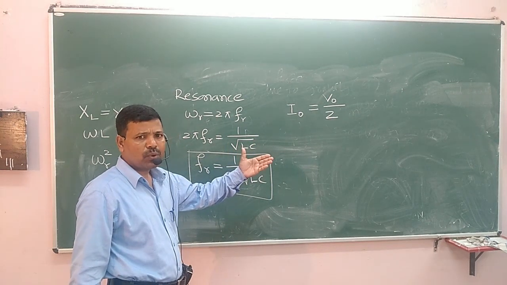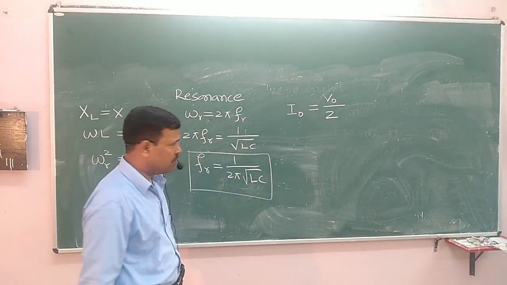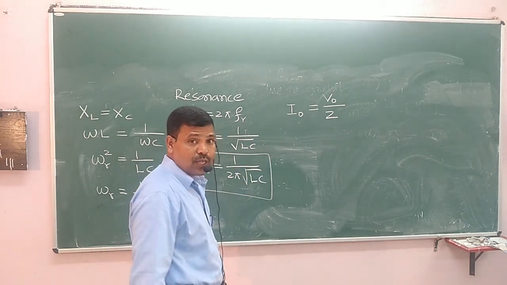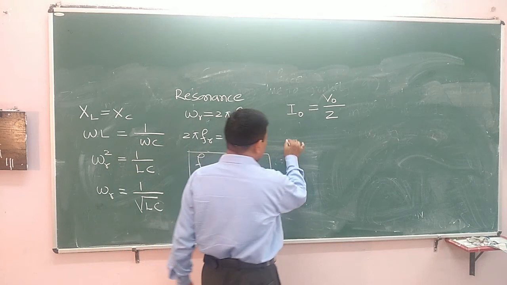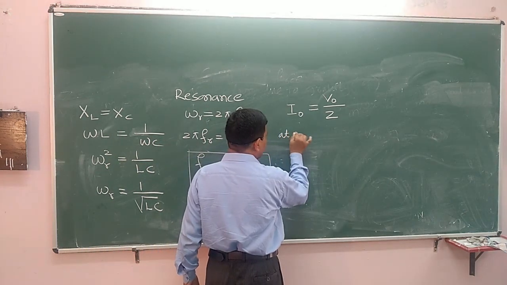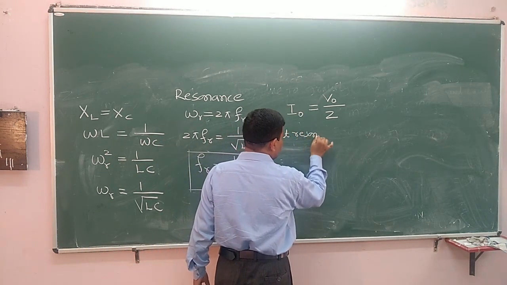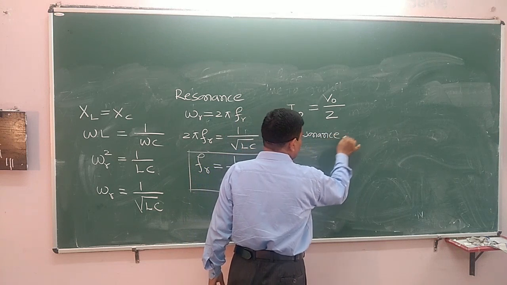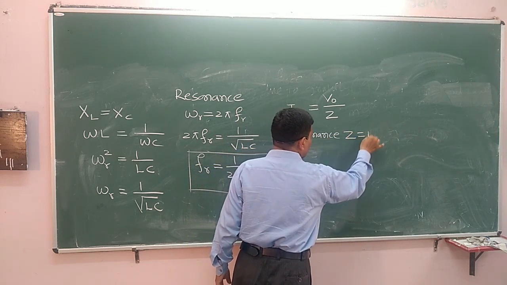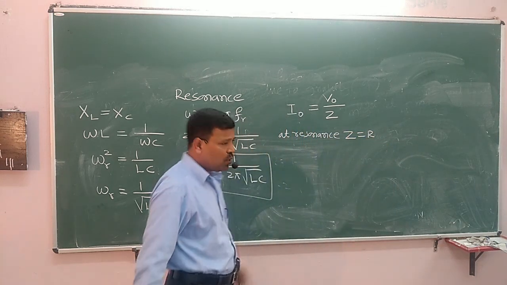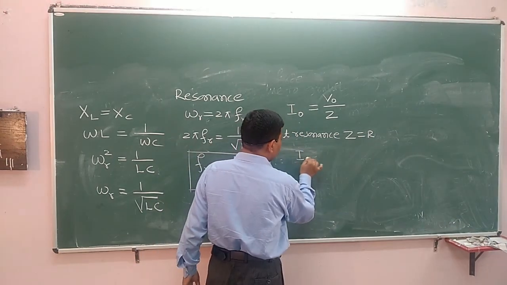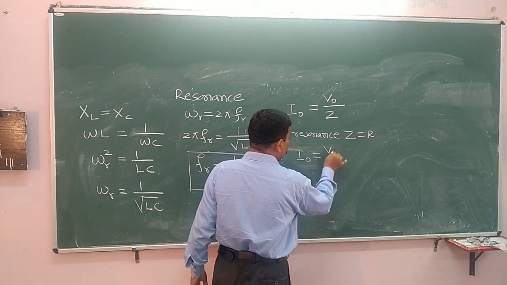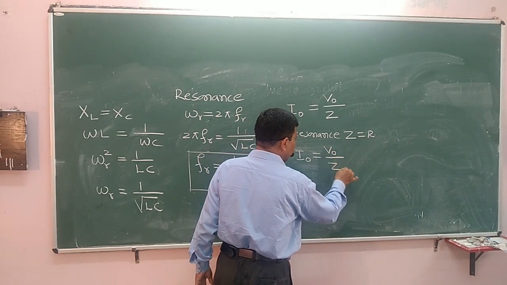IRMS will be equal to VRMS by Z. But at resonance, Z is equal to R. If you put Z equal to R, then the maximum current will be equal to the maximum voltage divided by R.